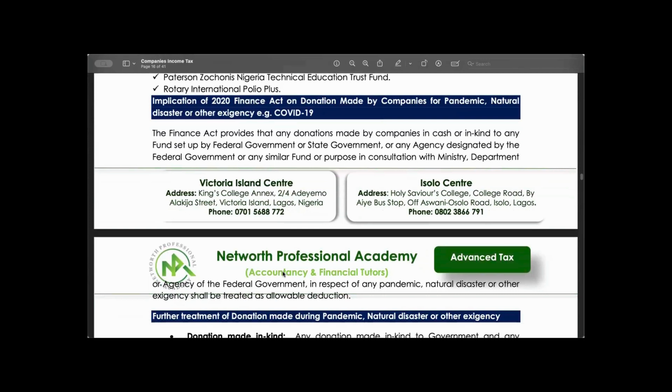Note, what is the maximum in this regard? It is 10% of the assessable profit, unlike the regular donation that talks about 10% of total profit. This is talking about 10% of the assessable profit.